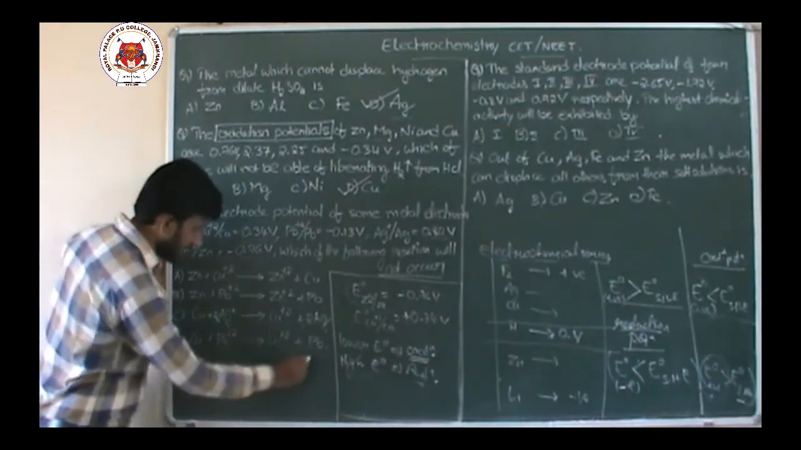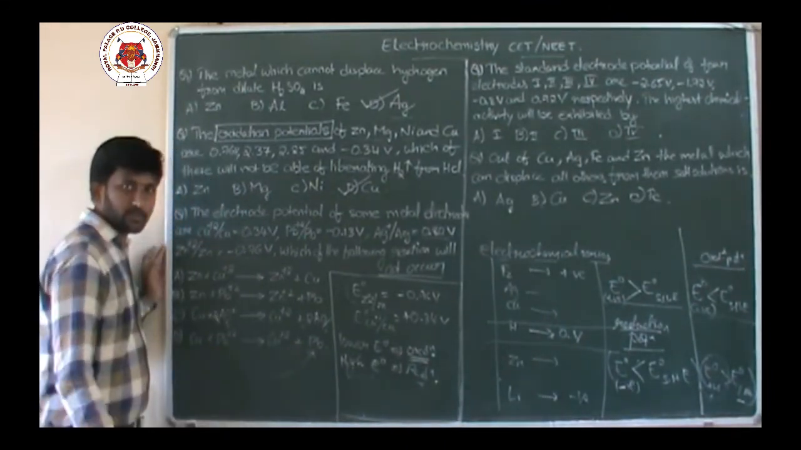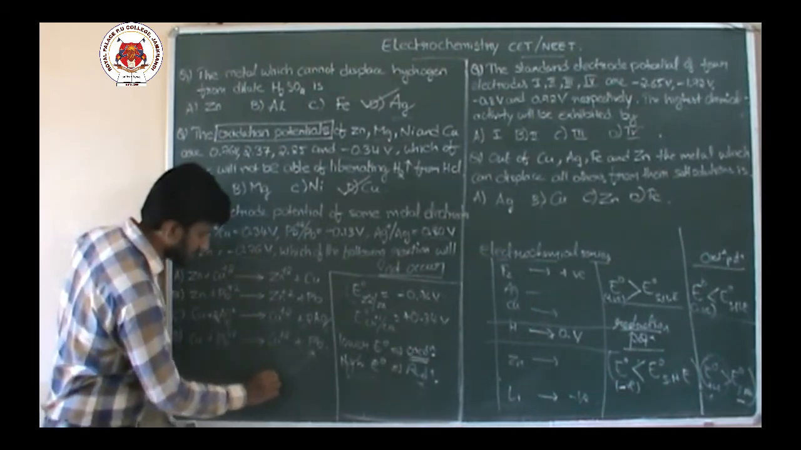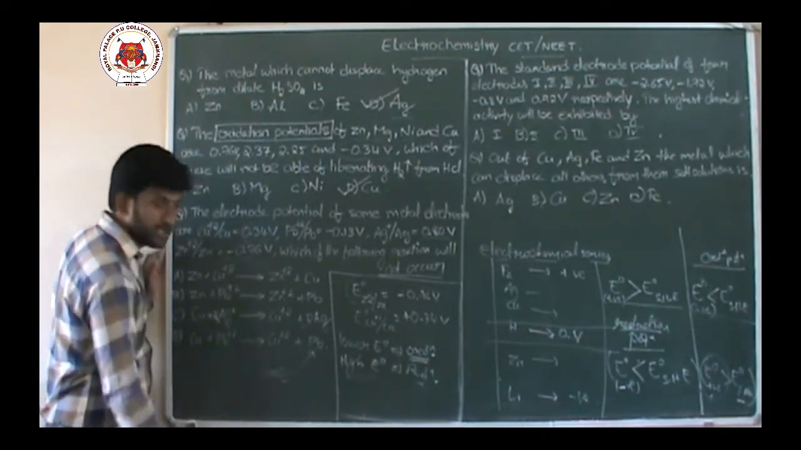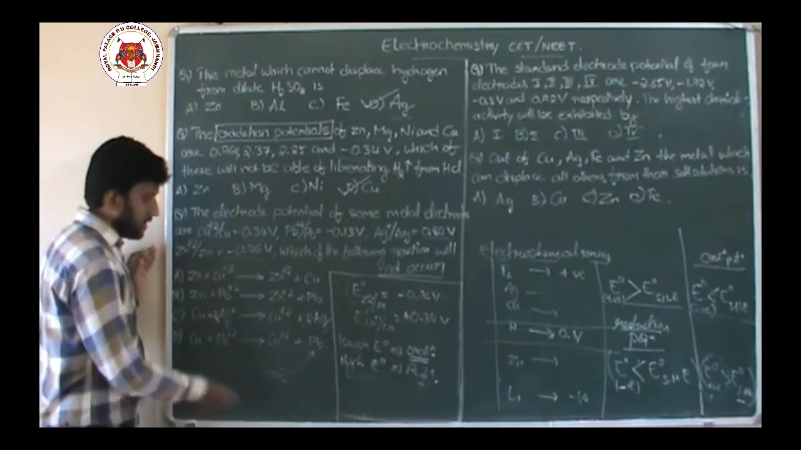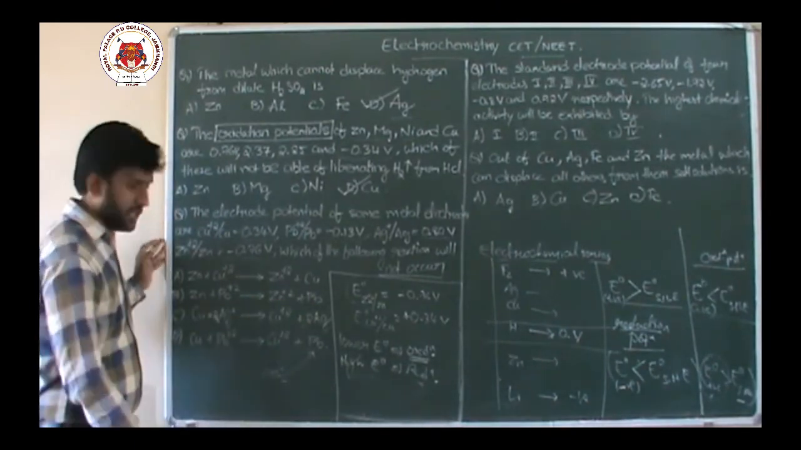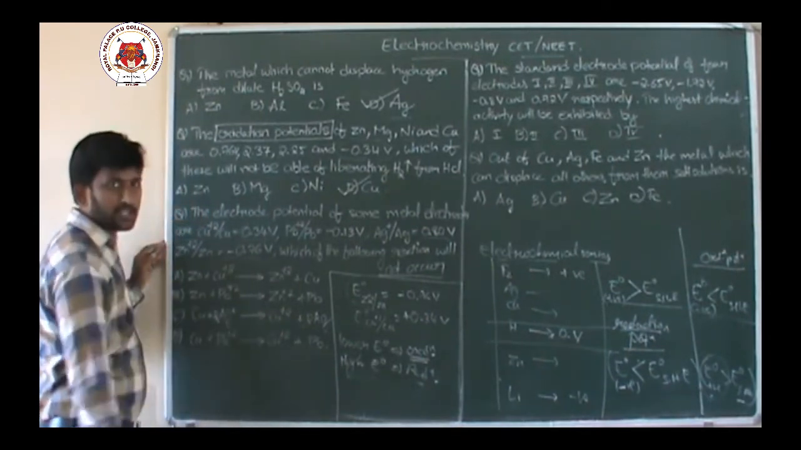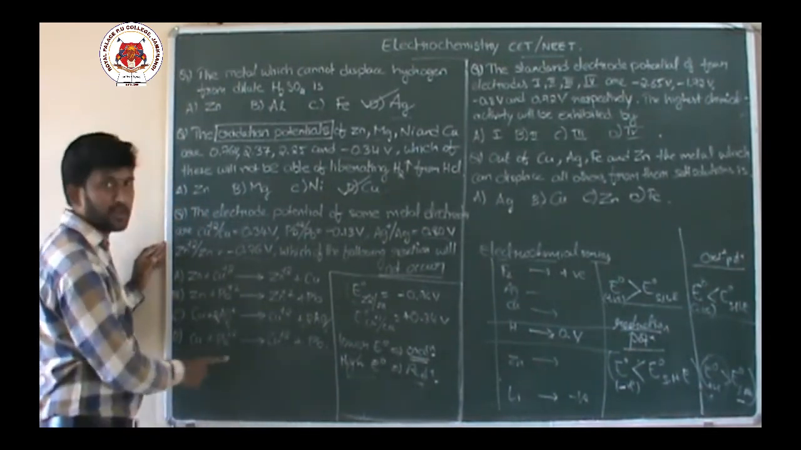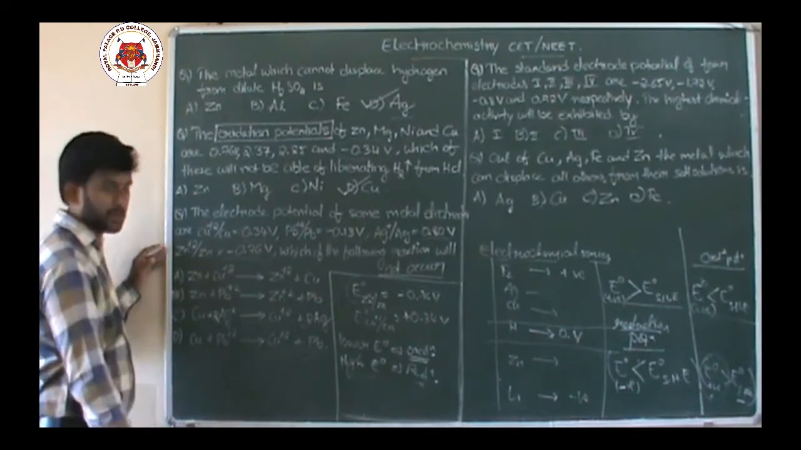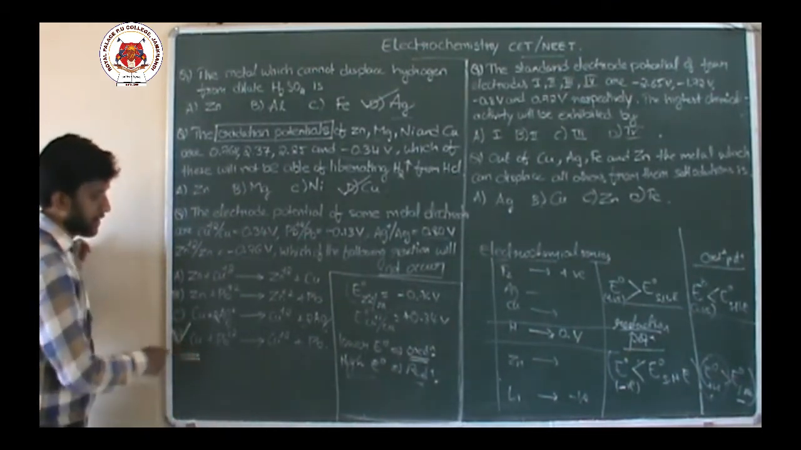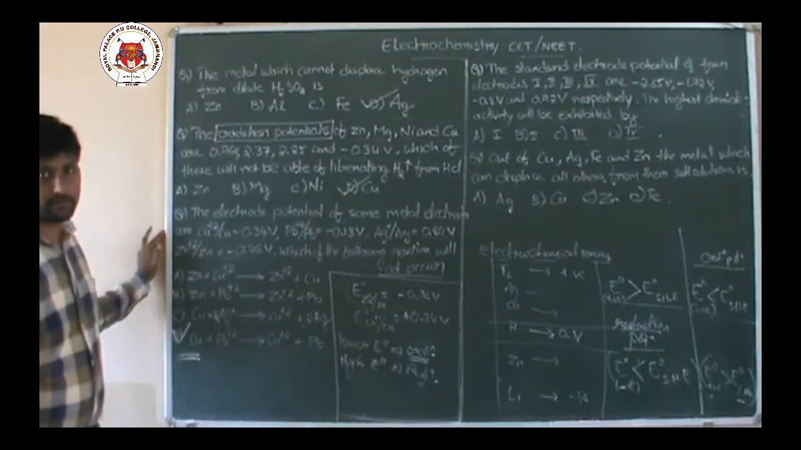But is lead undergoing oxidation? No. Plus 2 to 0 means it is undergoing reduction. That means with respect to potential, lead should undergo oxidation, but it is undergoing reduction. This is not possible. This reaction is not possible, so this reaction will not occur. Option is 4.